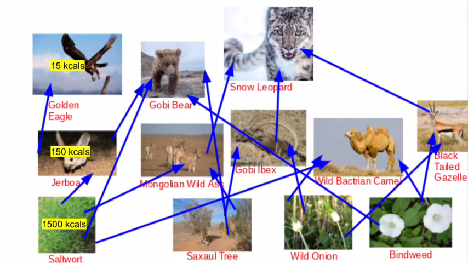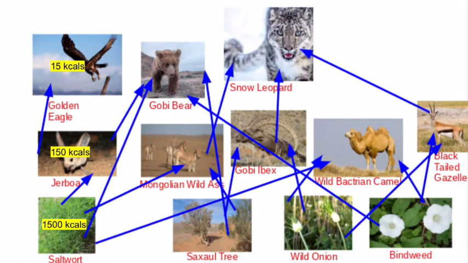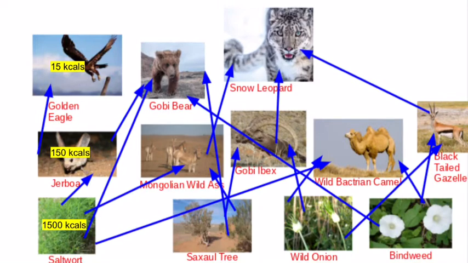And then on the top row, we have the tertiary consumers, like the golden eagle, Gobi bear, and snow leopard. They eat the animals in the second row, but also a lot of them also eat plants. The black-tailed gazelle is the keystone species of the food web because it's very essential to the plant life and to the snow leopard and other larger animals that eat it.